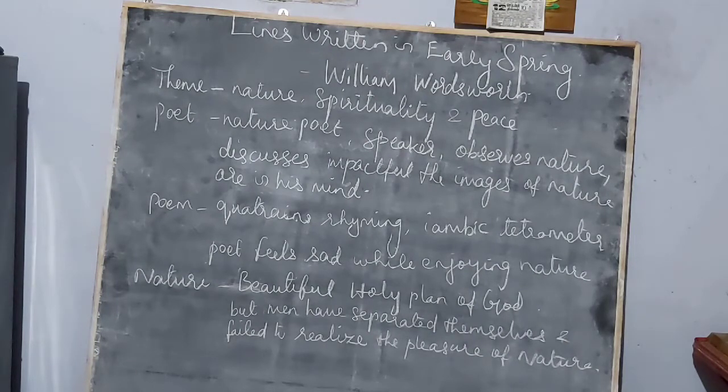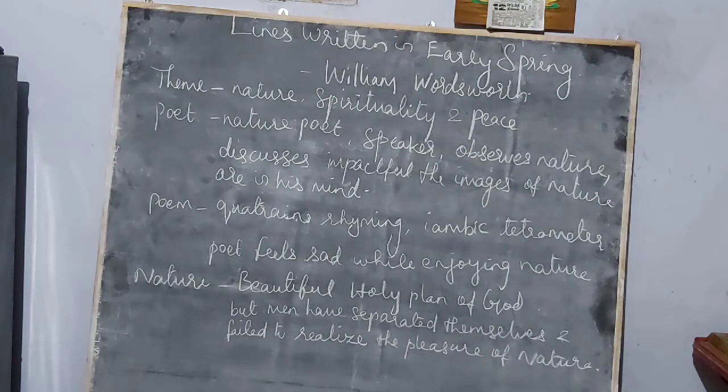So these things happen. The spring season is the season of creativity, and as usual, the leaves come back, the flowers bloom, and when there are fresh leaves, the air is also very fresh. So we get fresh air. These are all the things which happen in the season of spring. Okay, this is just an intro to spring. So getting into the poem, Lines Written in Early Spring.